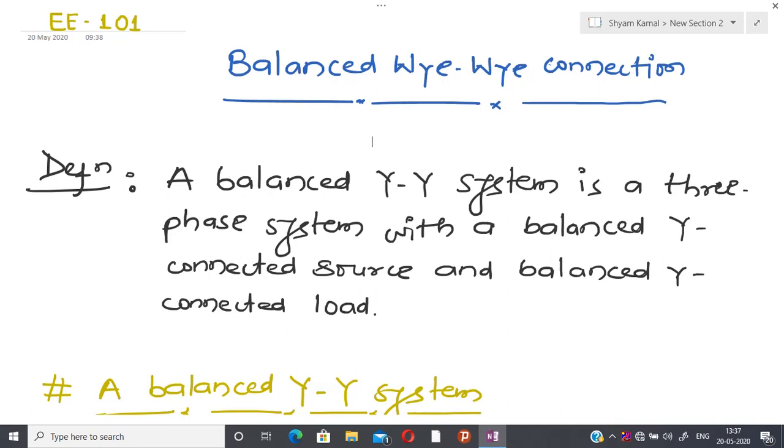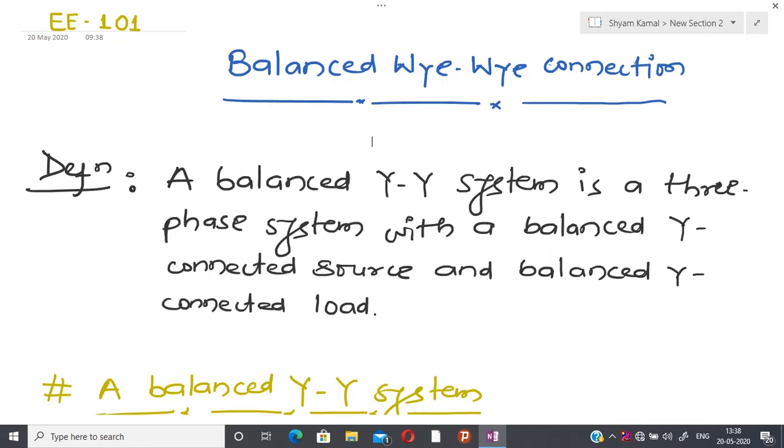Y-Y system means the source as well as the load have the same topological structure, and that is of Y. If we discuss this Y to Y system, it is possible to show that all the other three connections, Y delta, delta delta, delta Y, can be reduced to an equivalent YY system.